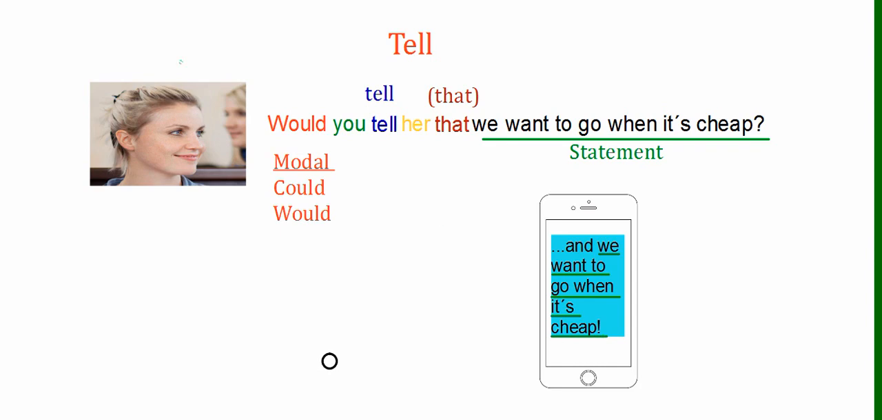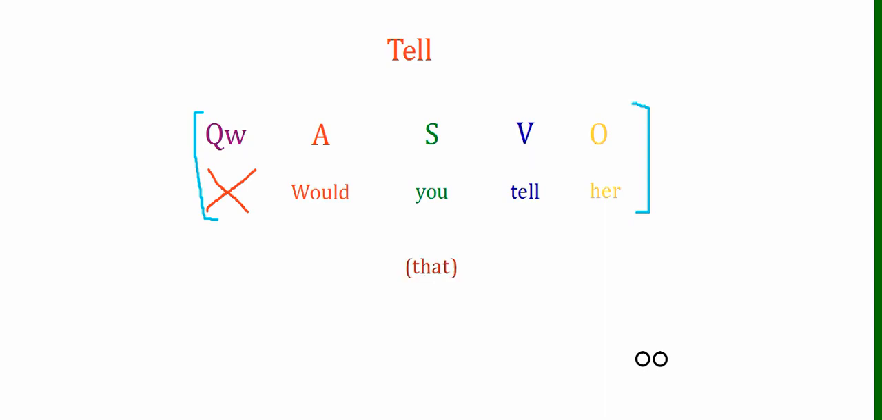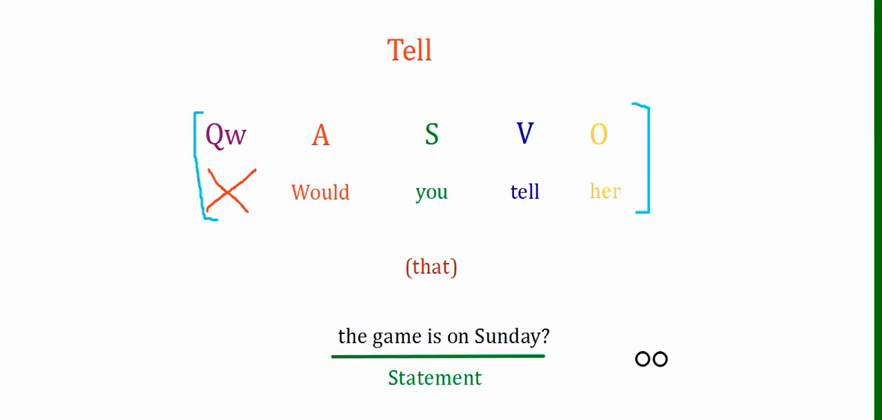So again, let's look at the structure a little bit more. Remember, we don't have anything in the question word position. So we have the modal, would, then the subject, you, then the verb, tell, then the object, her. Would you tell her? And as you can see, this is the question part. Then with tell, we have the optional use of that. And after that, we add the statement that we want her to tell. So would you tell her that the game is on Sunday?